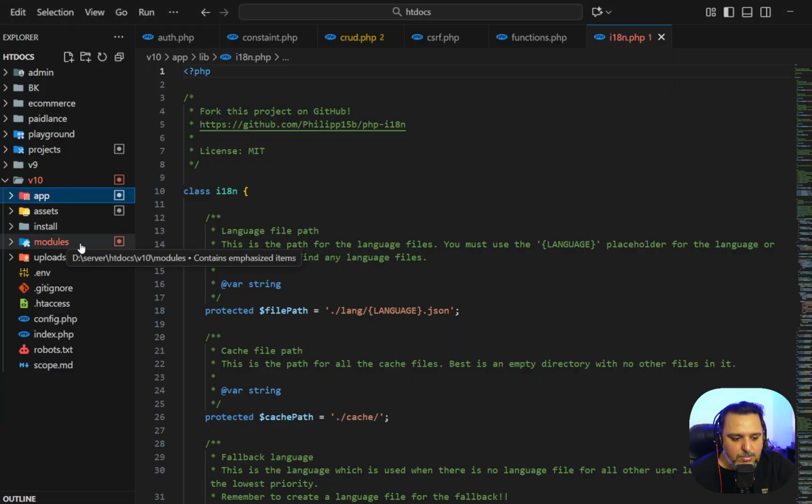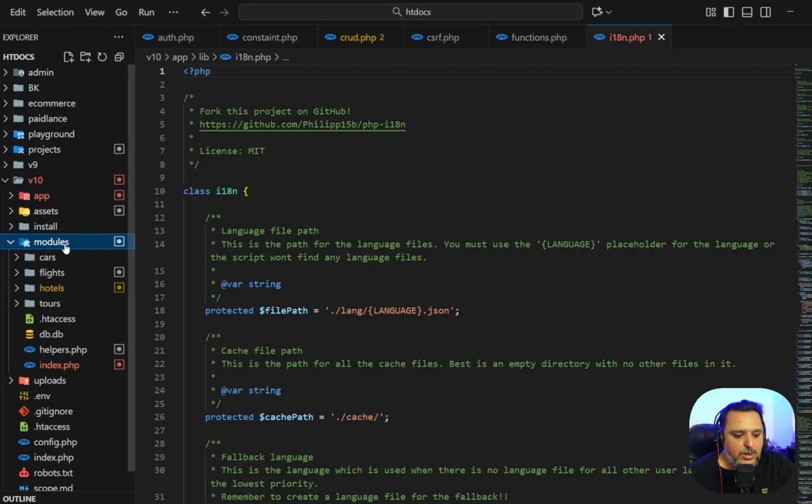So right now you can see the modules over here. And every module will have a very specific structure to work with. So we have this file called index.php. Actually, the module itself is a completely separate project. It has its own routing. It has its own HTX file. It has its own even database connections.